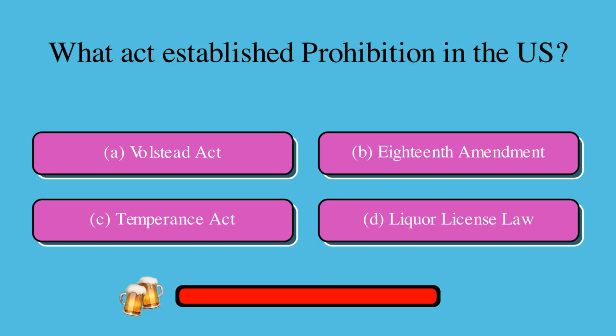What act established prohibition in the U.S.? Is it A, Volstead Act, B, 18th Amendment, C, Temperance Act, or D, Liquor License Law? The correct answer is A, Volstead Act.